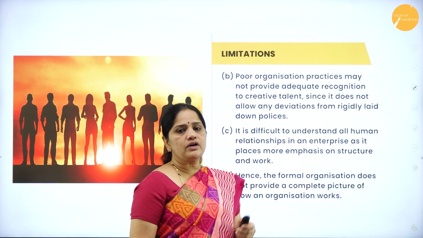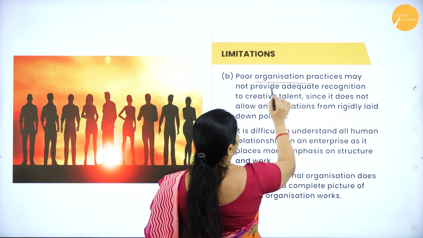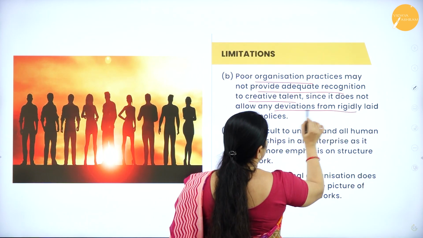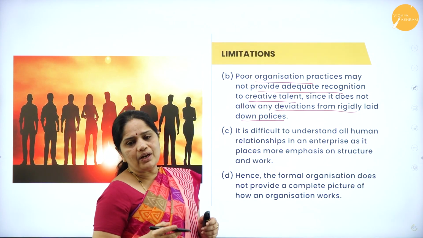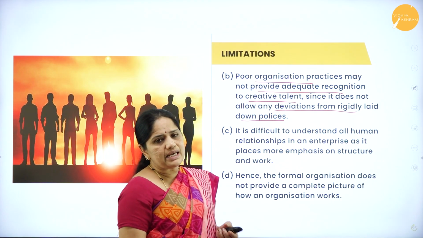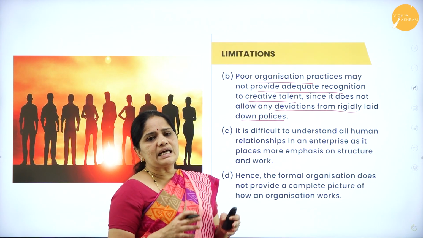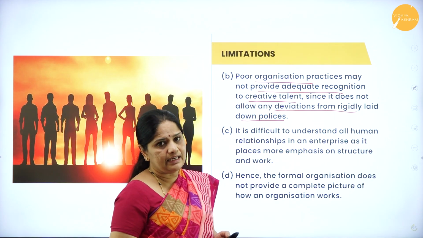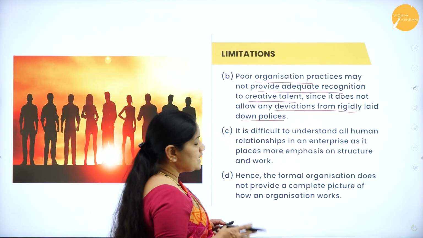So, the next limitation of a formal organization is that it may not provide adequate recognition to creative talent since it does not allow any deviations from the rigidly laid down policies. Now, in a formal organization, everything has to be done as per the plans and no deviations are allowed. So, what will happen is the creative talent in the employees will not be adequately recognized. So, this is one disadvantage of a formal organizational structure.